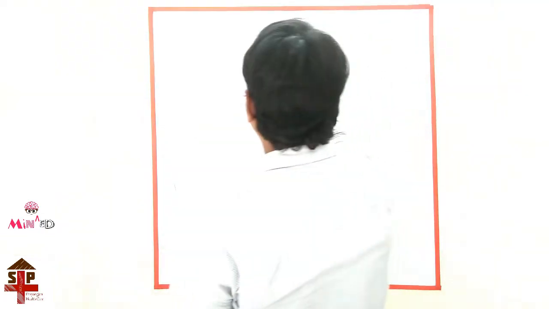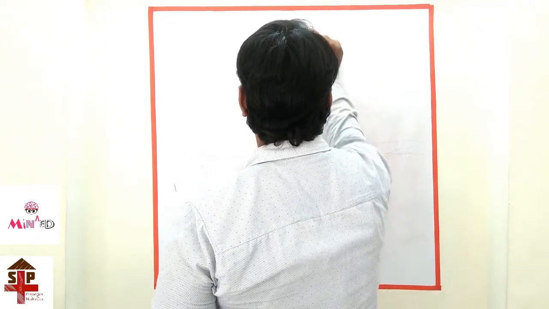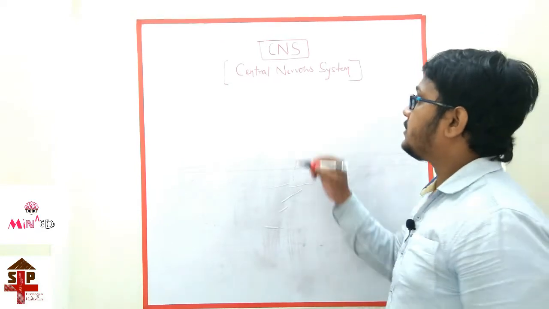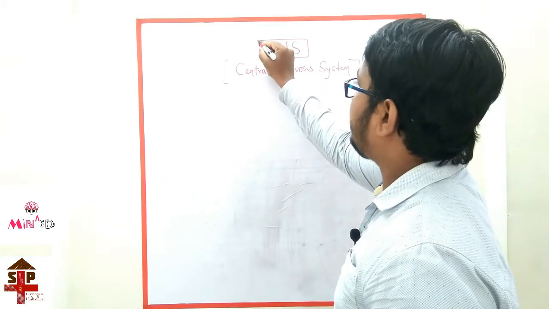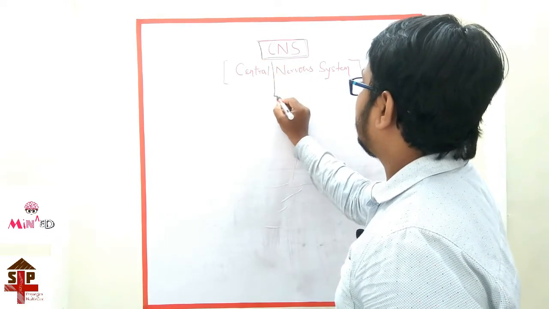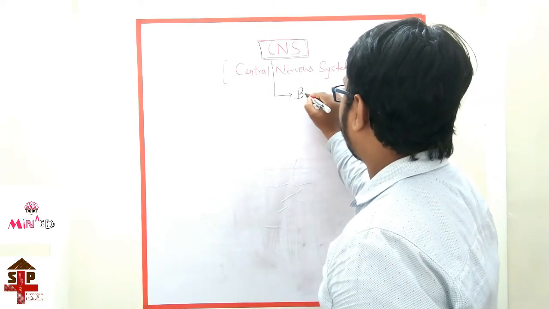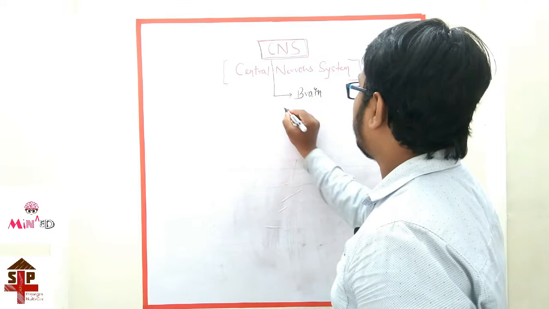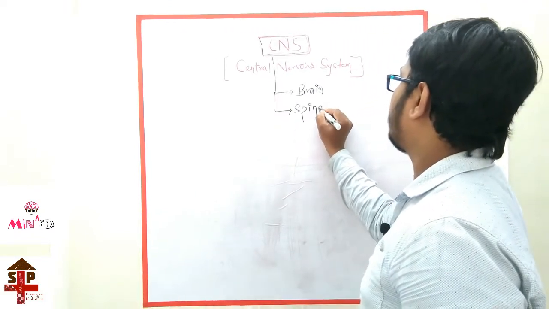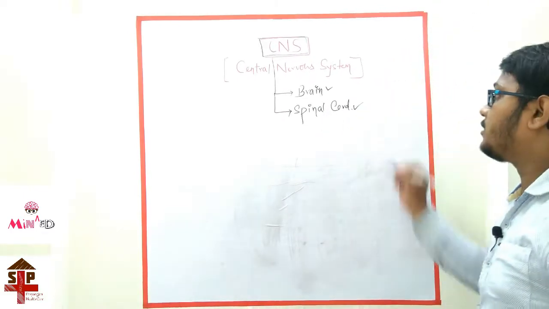The main parts of the central nervous system are the brain and spinal cord. Brain and spinal cord.